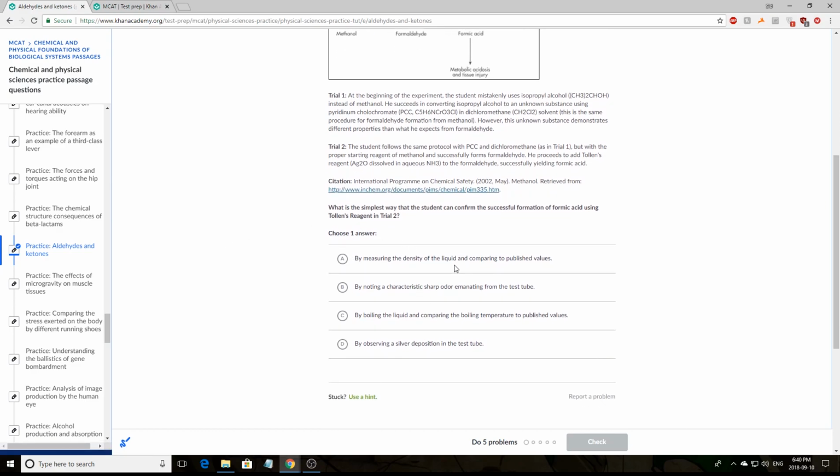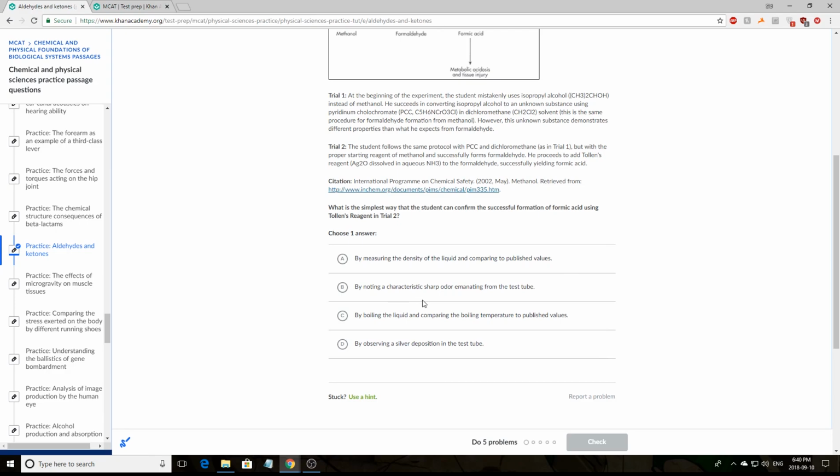By measuring the density of a liquid and comparing it to published values. Well, yes, you could do that, although I don't know how. You would have to first of all determine the density of your reagent, and it's not the easiest. This would definitely work, but it doesn't seem like it's the easiest way to approach this.